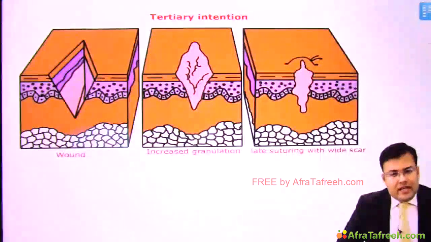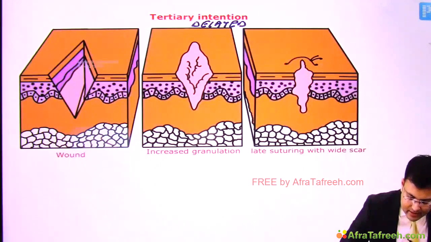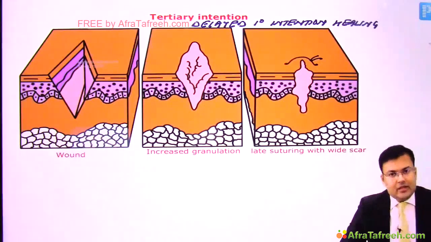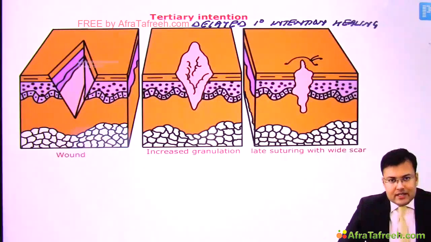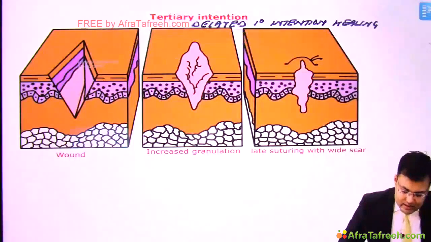The third is healing by tertiary intention, and this is known as delayed primary intention healing. Okay, delayed primary intention healing. So you got my point. Generally we are going to follow the steps of primary intention, but it is delayed. What is the meaning? See, this is the wound.